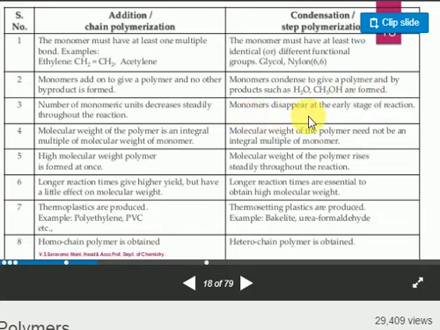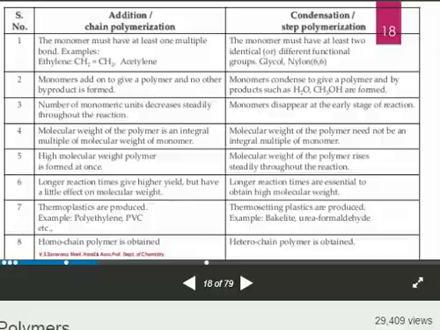Just one point to remember: the monomers disappear at the early stage of the reaction. Once the monomers take part in the chemical reaction, the original property will reduce. Imagine during nylon 6 formation, some water molecules are released. So the molecular weight is not the same as the monomers, because the monomers lose water molecules, and according to the law of conservation of mass, the water also carries some mass.